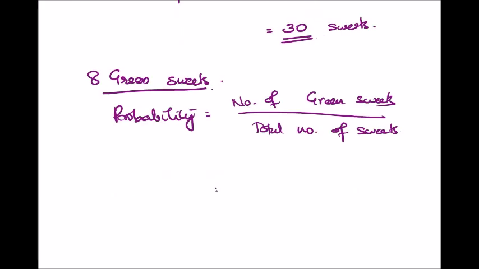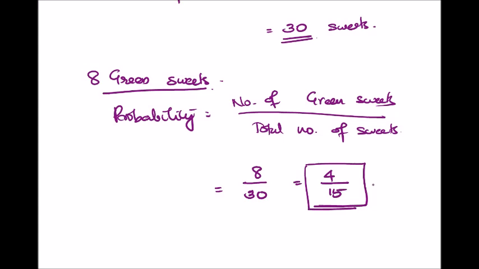Here the number of green seeds is 8 and the total number of seeds is 30. That is 8 by 30, or we can write this as 4 by 15. So this is the answer to the first question. The required probability of getting a green seed from the sample space is 4 by 15.